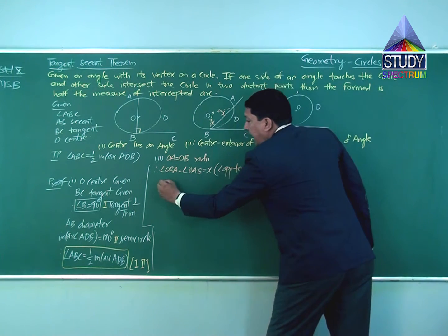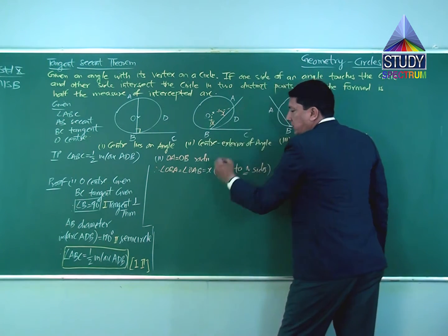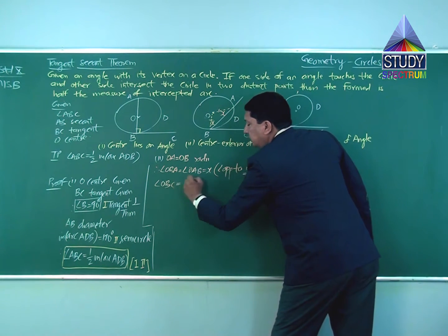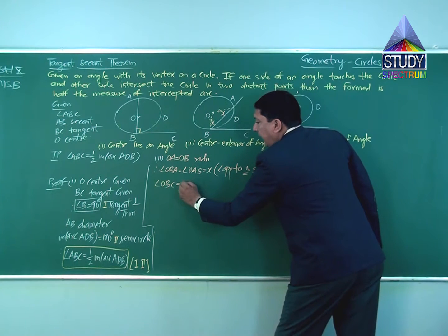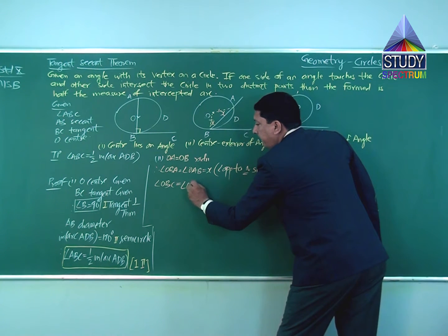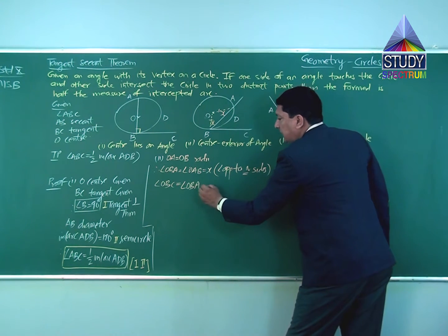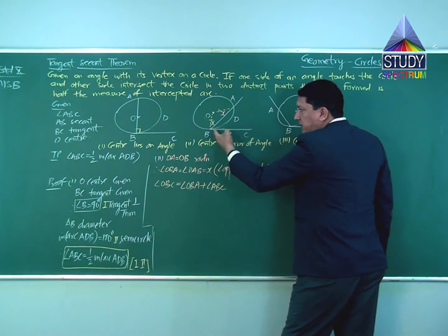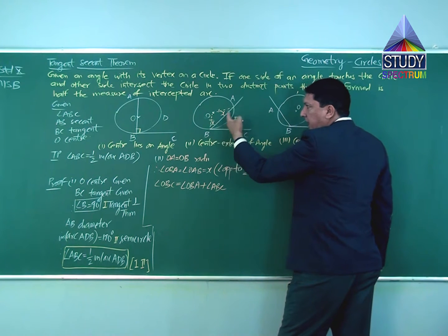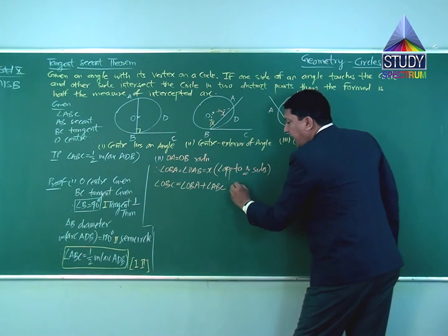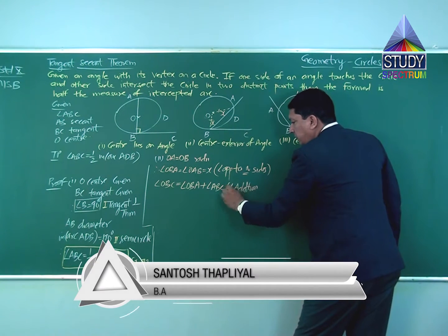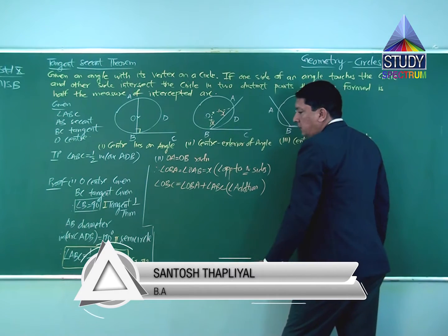Now, if you look at angle OBC, angle OBC is equal to angle OBA plus angle ABC. Angle OBC is nothing but angle OBA plus angle ABC. Angle addition property, we can apply the angle addition property.